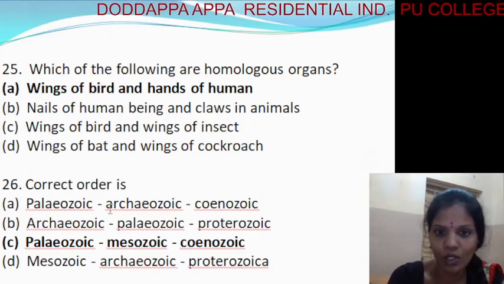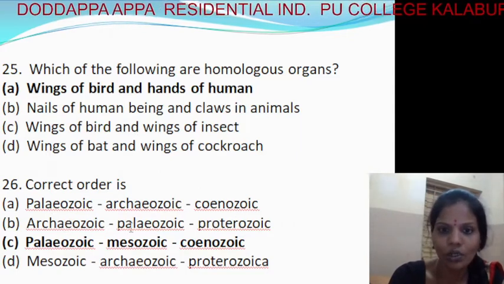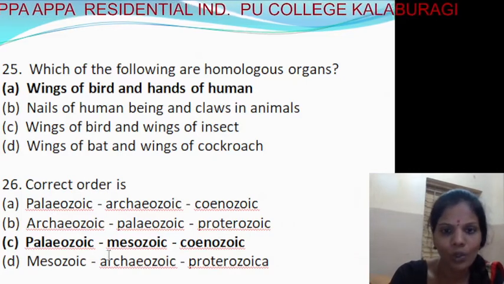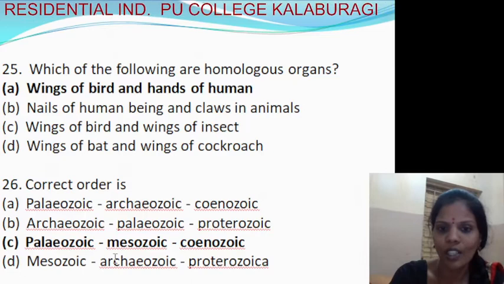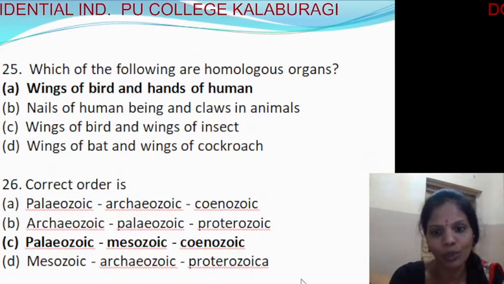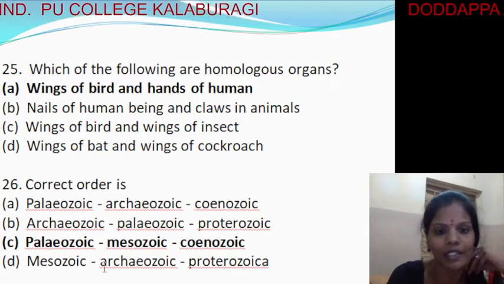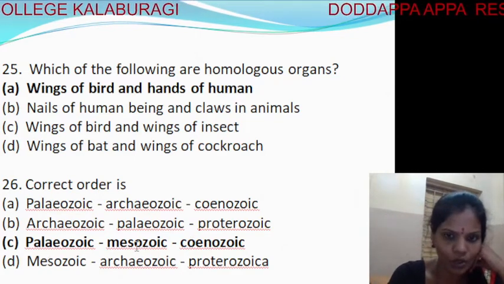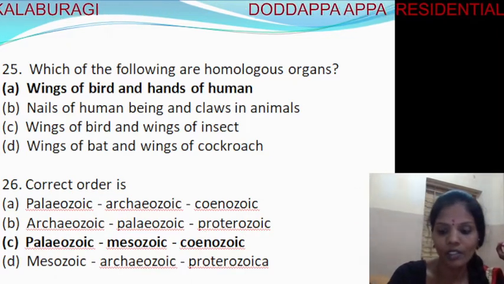Fine. Next, the correct order is, so among these, which is the correct order? First one is the Paleozoic, Archaeozoic and the Cenozoic era. Then Archaeozoic, Paleozoic and the Proterozoic. Then Paleozoic, Mesozoic and Cenozoic, and next comes Mesozoic and the Archaeozoic, and next comes the Proterozoic. So when it comes to the eras, the sequence order is: first comes the Paleozoic era, then next comes the Mesozoic era, then third comes the Cenozoic era. So it's the third option.